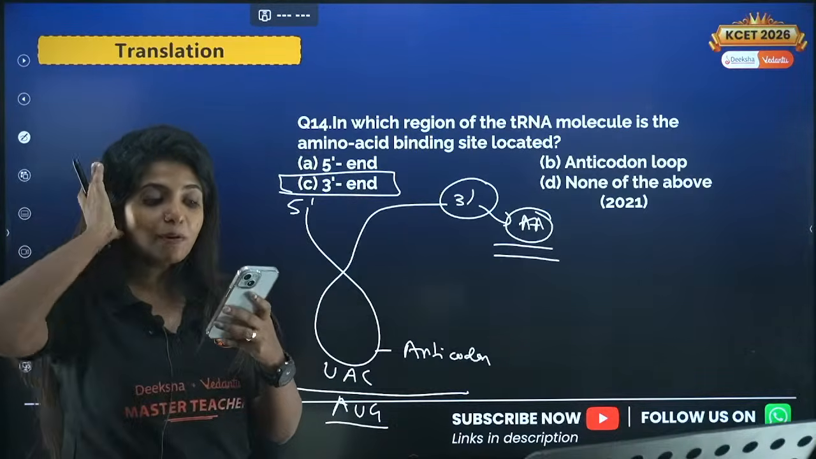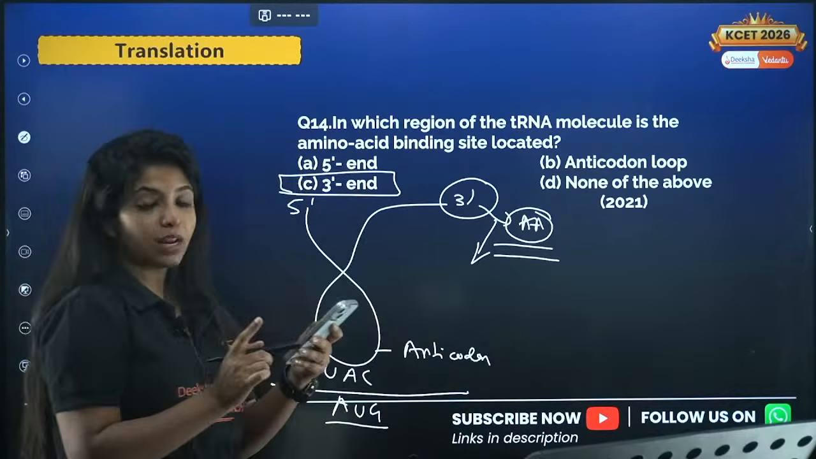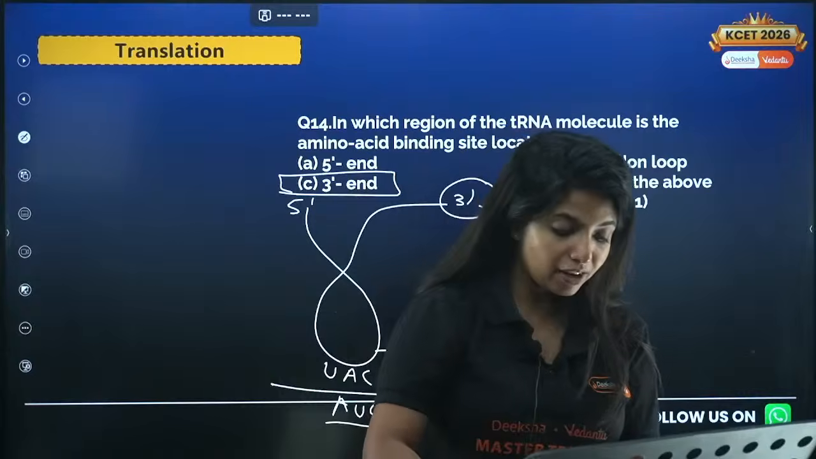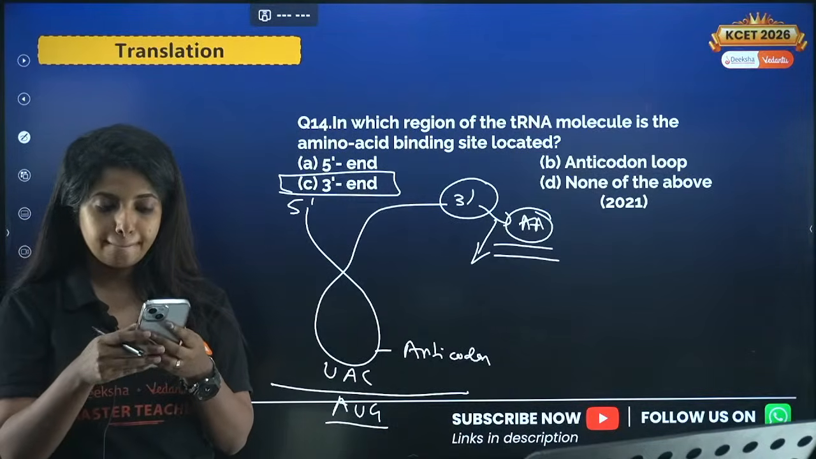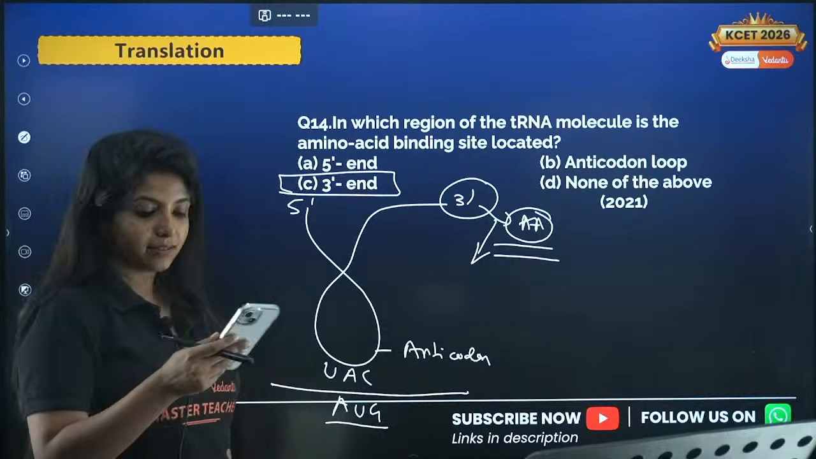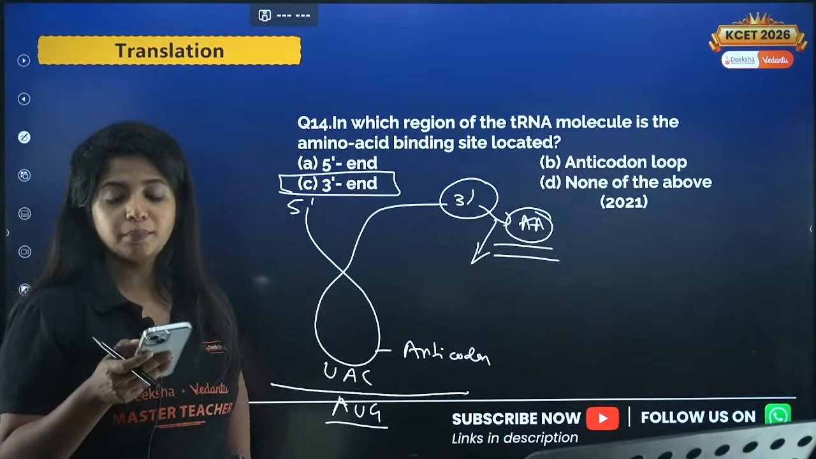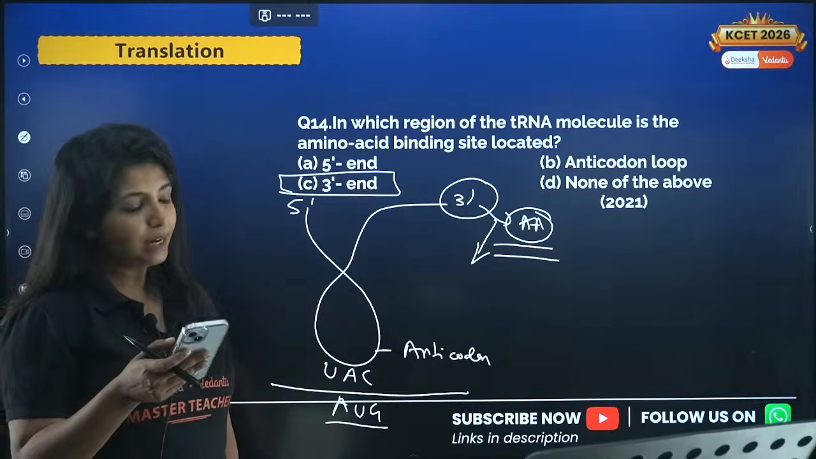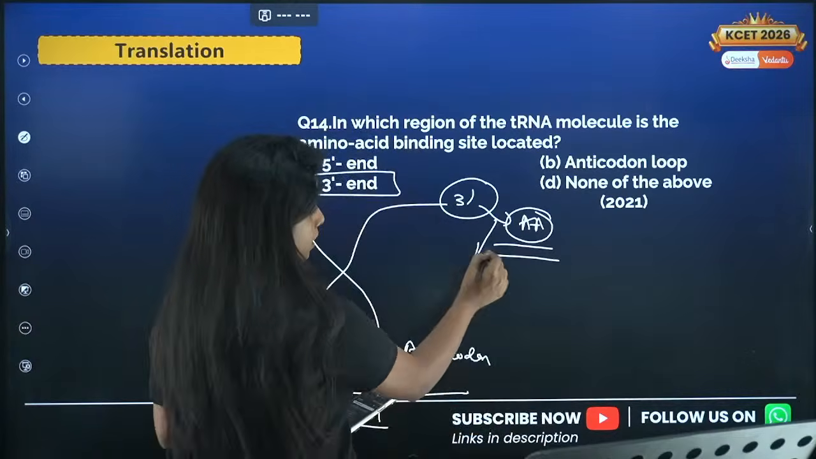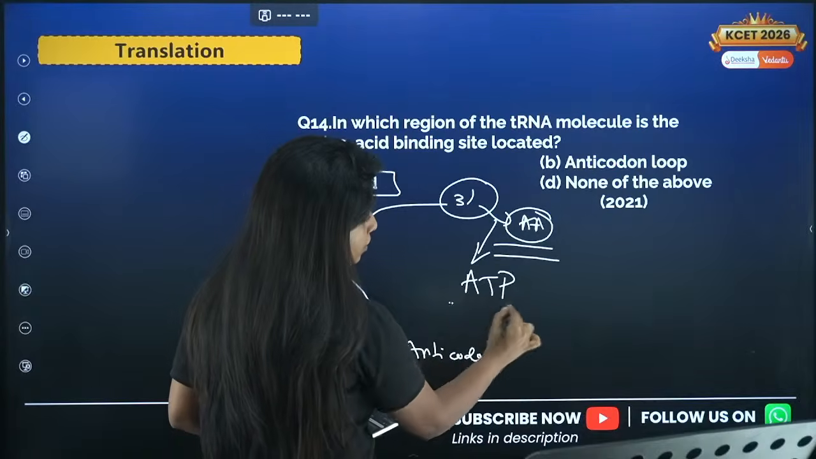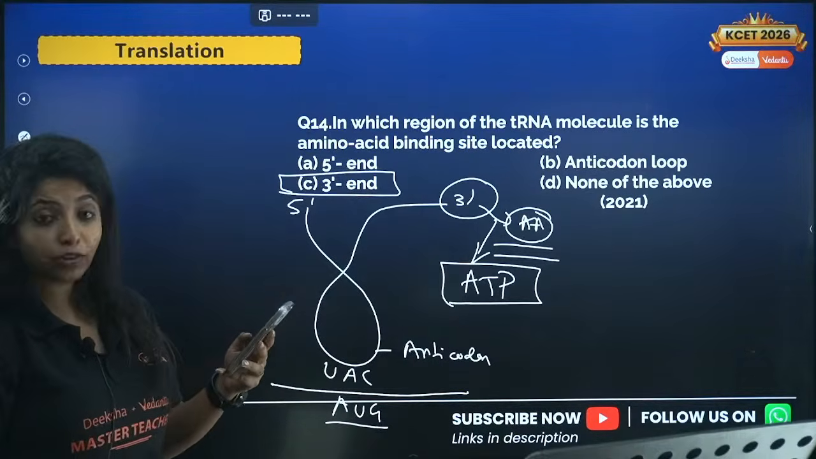And do you know the name of the process? What do you call the process where the amino acid is added? Anyone who can tell me? Any guesses? You need a high amount of ATP. This is a high energy requiring process. You need a high amount of ATP, and you need to know the name of the process.